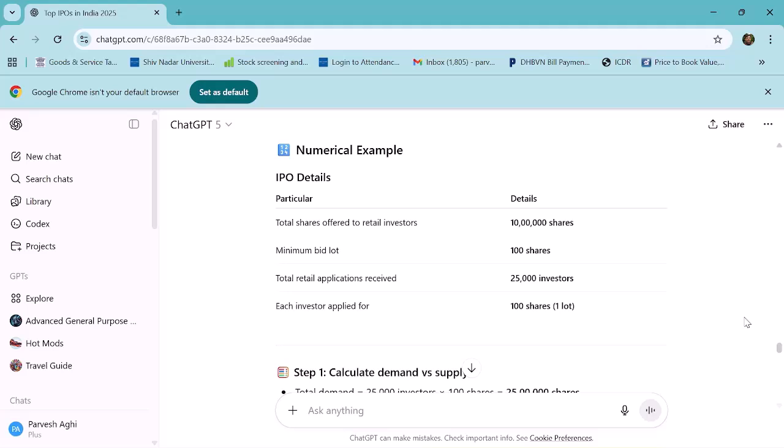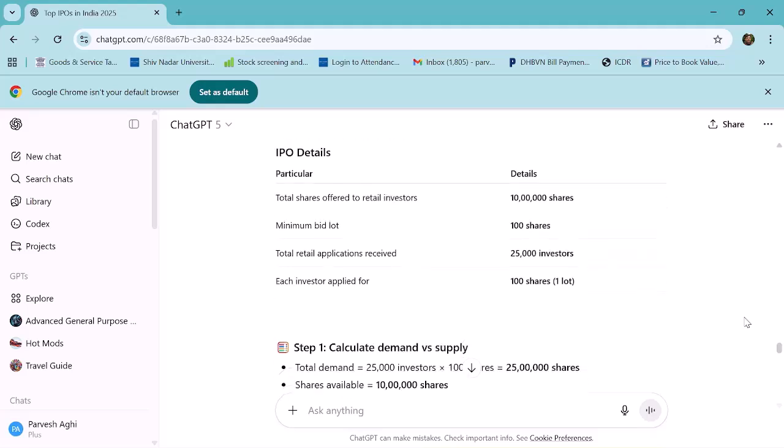Total shares offered to retail investors: 10 lakhs. Minimum bid lot: 100 shares. Total retail applications received: 25,000. Each investor applied for 100 shares, that is one lot. So here it's a very simple example which says that the total number of shares reserved for the retail category is 10 lakhs. The minimum bid lot is 100 shares, which is the lot size decided by the company depending upon the price of the share. They have received retail applications from 25,000 investors, and each investor has applied for 100 shares.